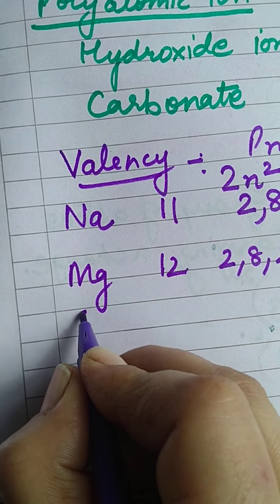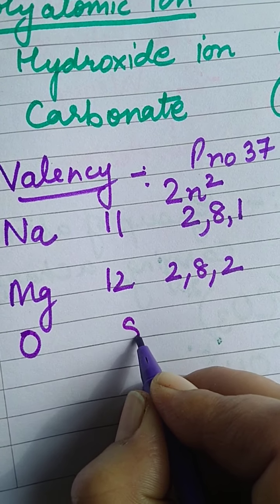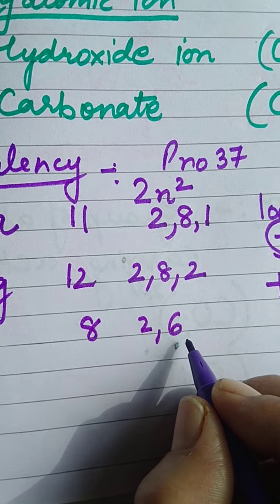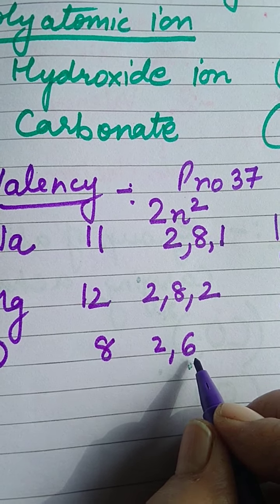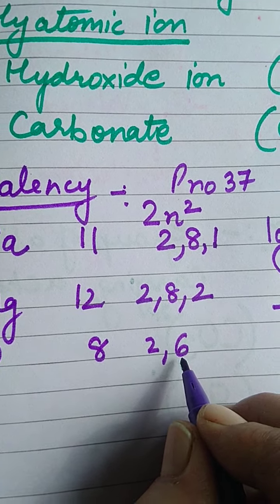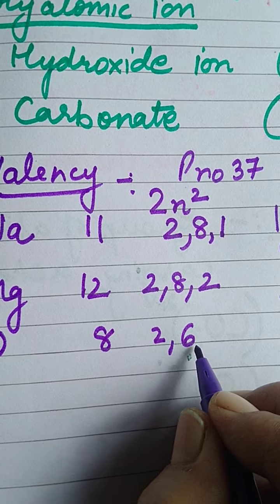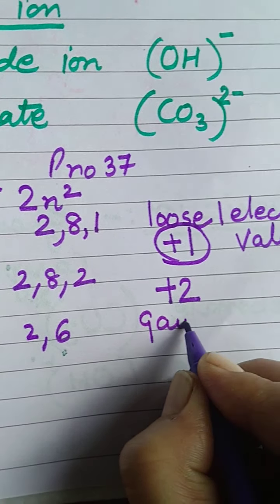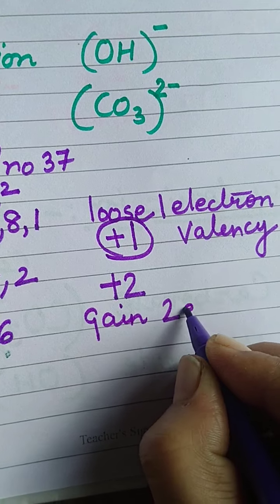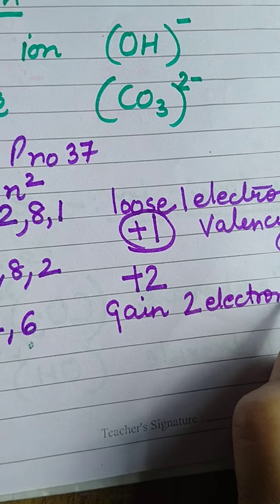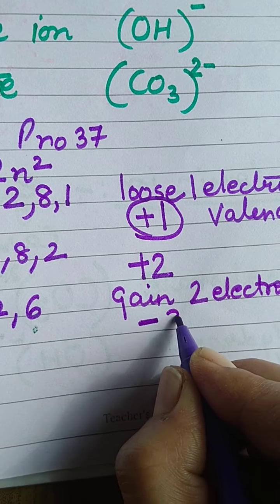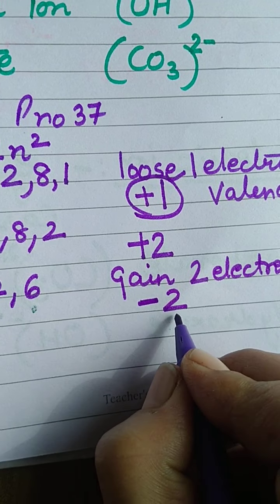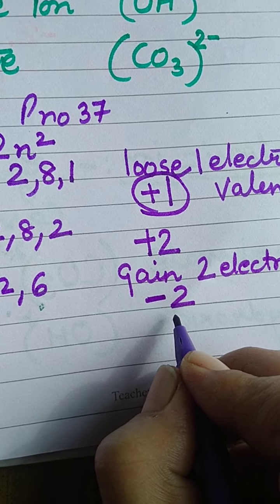Let us take one more example. Oxygen. Atomic number 8. It is 2, 6. Two options to make it 8. Either it will take 2 electrons to complete its shell, or it will lose 6 electrons. It is very difficult to lose 6 electrons, easier to take 2, so it will gain 2 electrons. Minus means it takes, gains, receives. How many? 2. So valency of oxygen is minus 2.